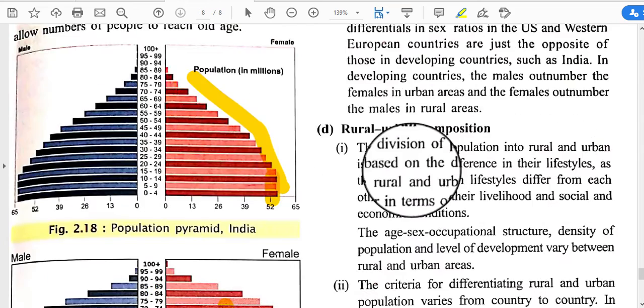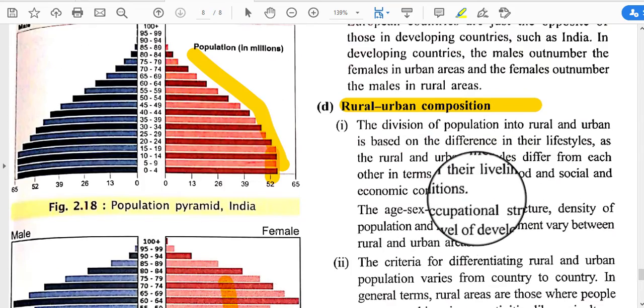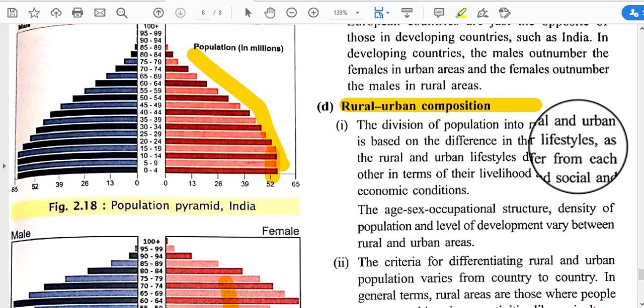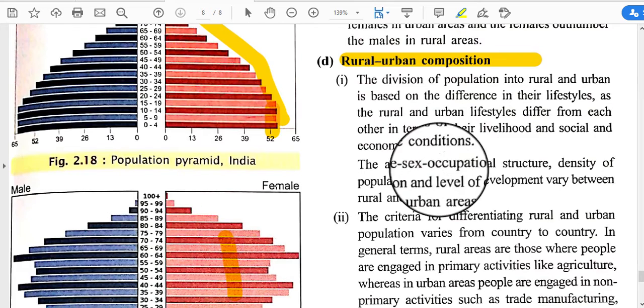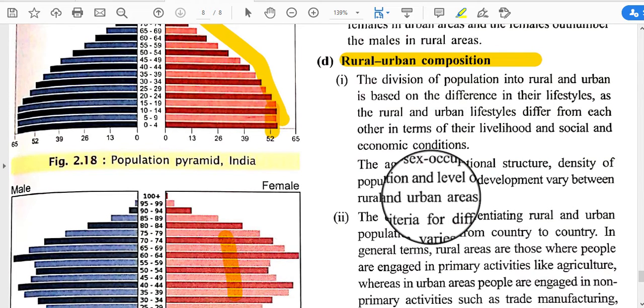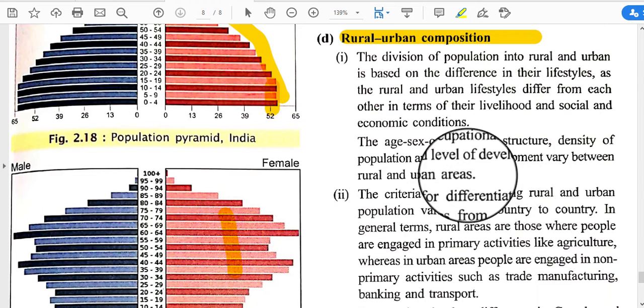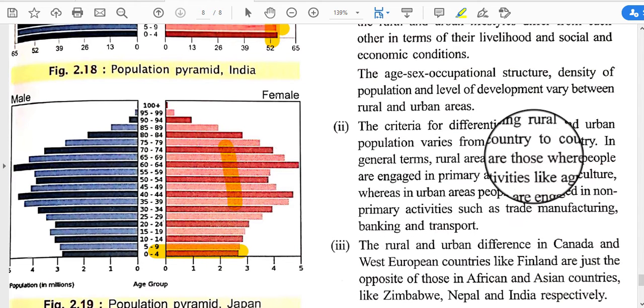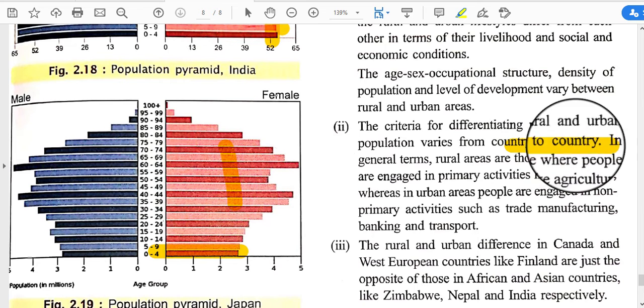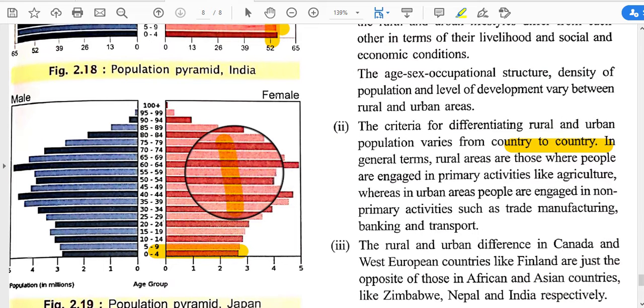Okay, and here another term is the rural-urban composition. The division of population into rural and urban is based on the difference in their lifestyle. Lifestyle is not the same in rural and urban areas, as rural and urban lifestyles differ from each other in terms of their livelihood and social and economic conditions. The occupational structure, density of population and level of development vary between rural and urban areas. The criteria for differentiating rural and urban population vary from country to country, and this kind of pyramid is not the same in all countries. They may vary.